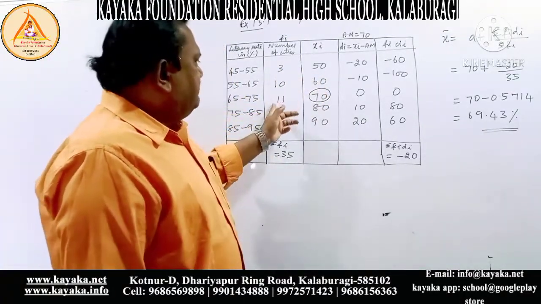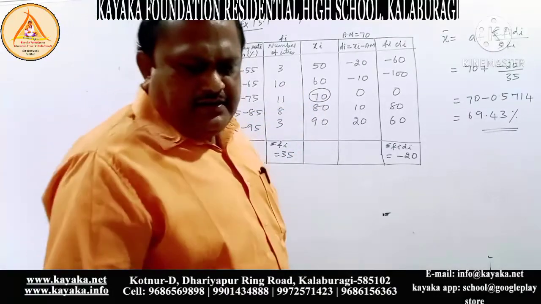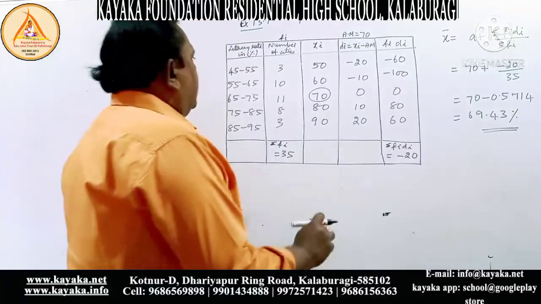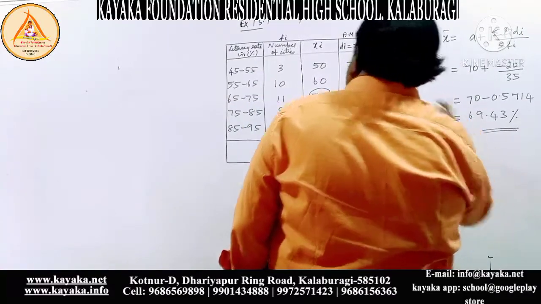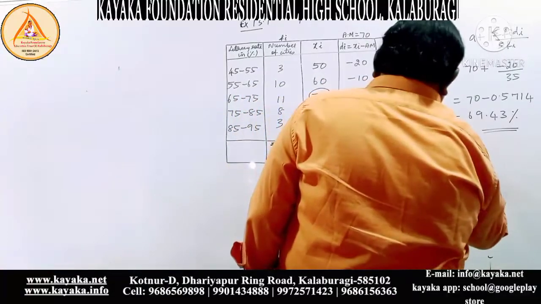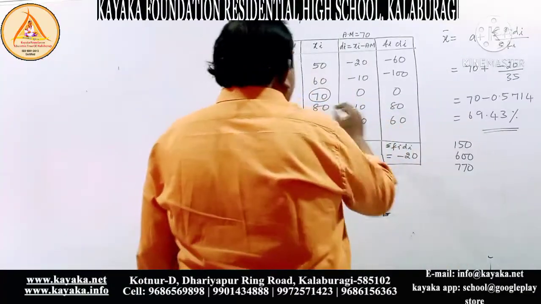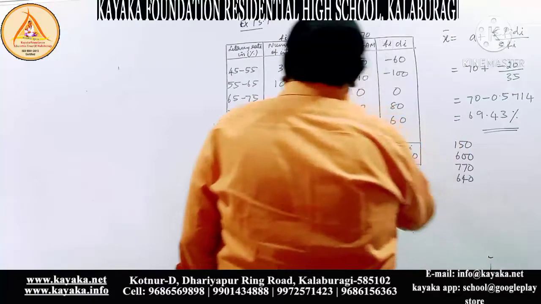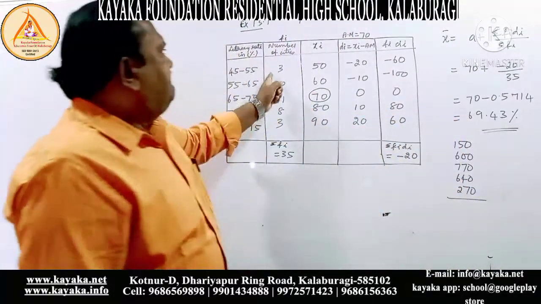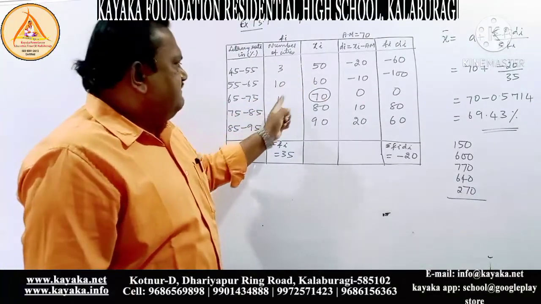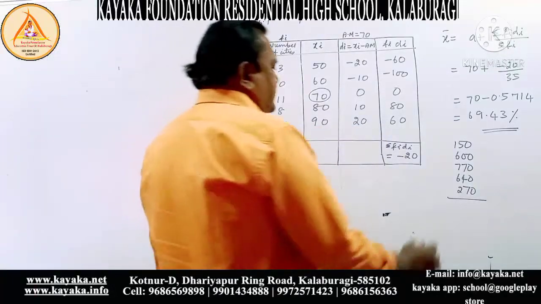I write it separately here: 3 into 50, you will get 150, 10 into 60, you will get 600, 11 into 70, you will get 770, 8 into 80, you will get 640, and again 3 into 90, you will get 270. If you add all these values, you will get 2430.